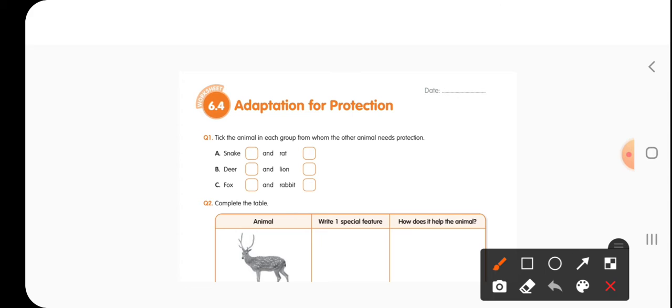In snake and rat, which one will be the predator? Absolutely, a snake. In a deer and a lion, it's a lion. A fox and a rabbit, of course, a fox.